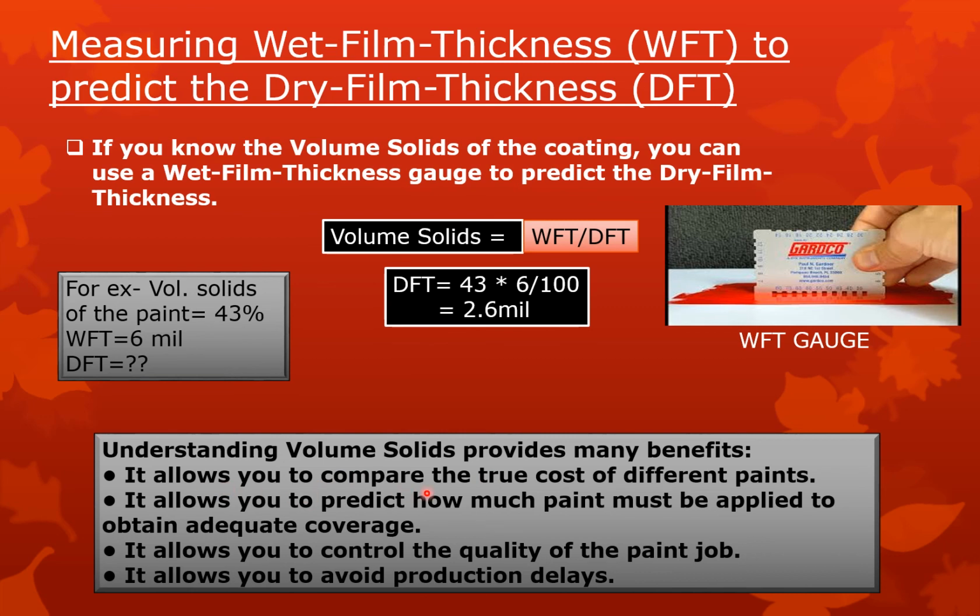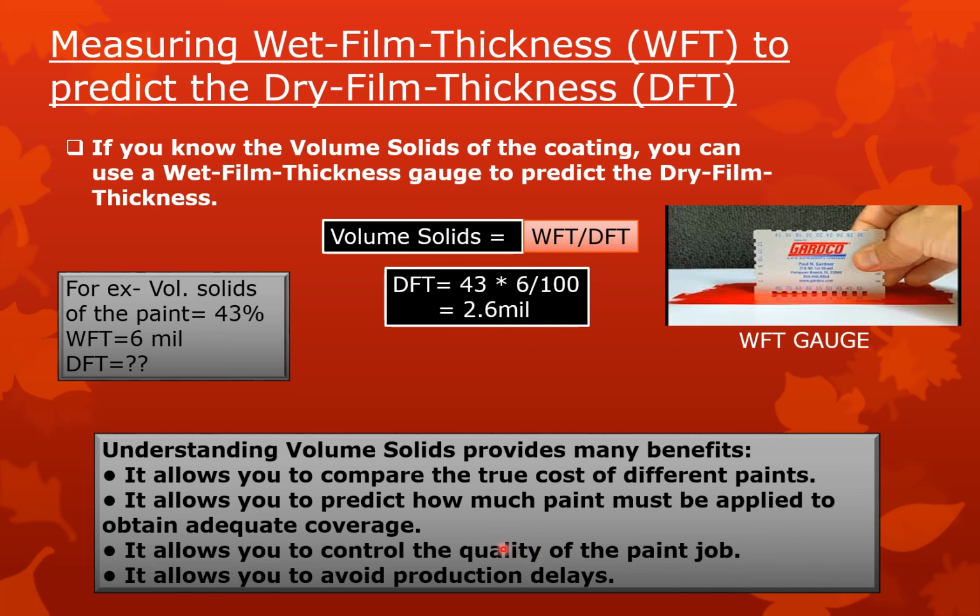It allows you to predict how much paint must be applied to obtain coverage of a substrate. It means if you have more solids, you will get full coverage and full hiding on the substrate. If you have fewer solids in your paint, you won't be able to get a perfect finish, perfect DFT, and perfect coverage. And third, it allows you to control the quality of the paint.